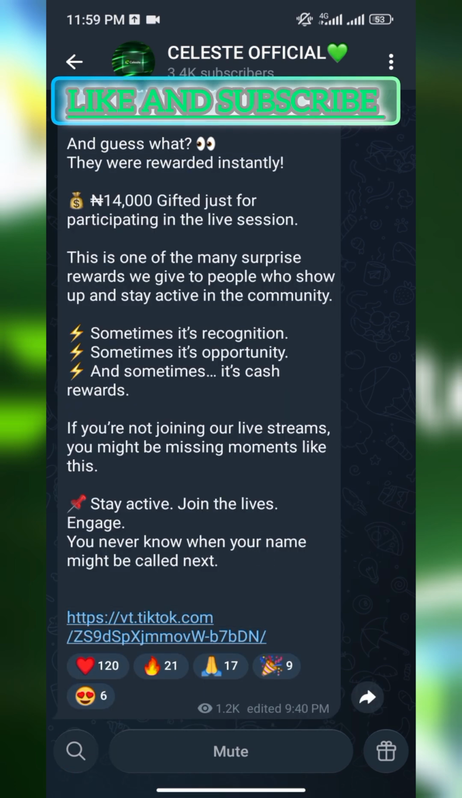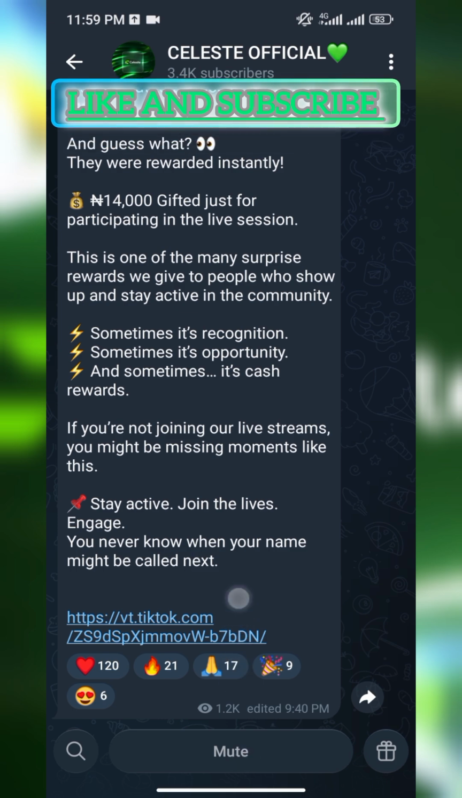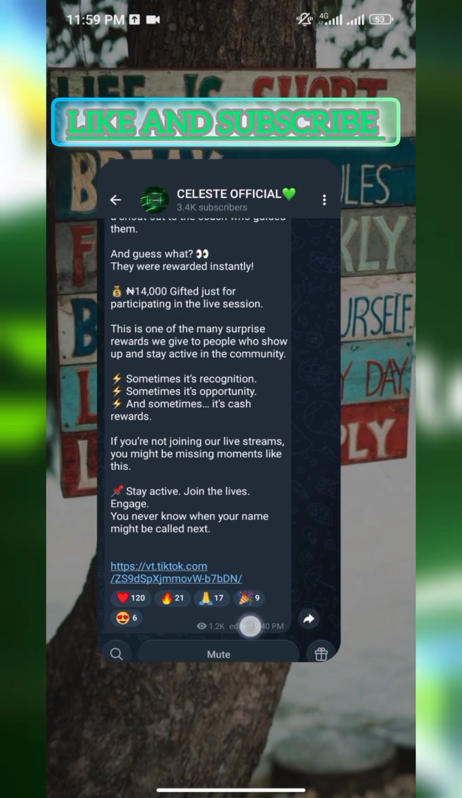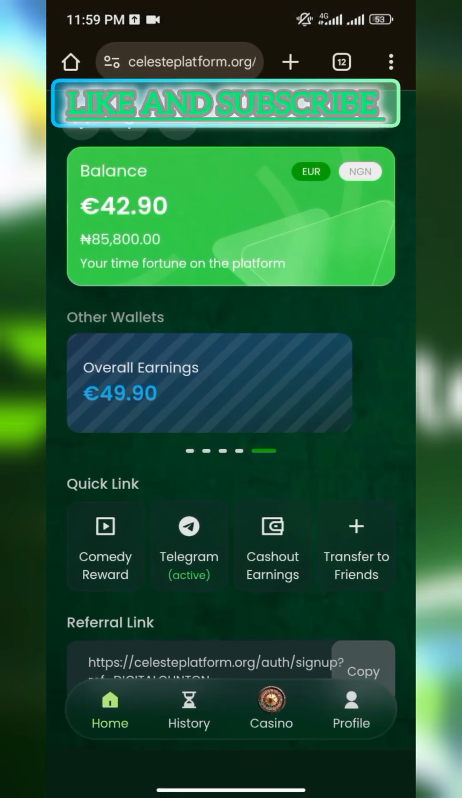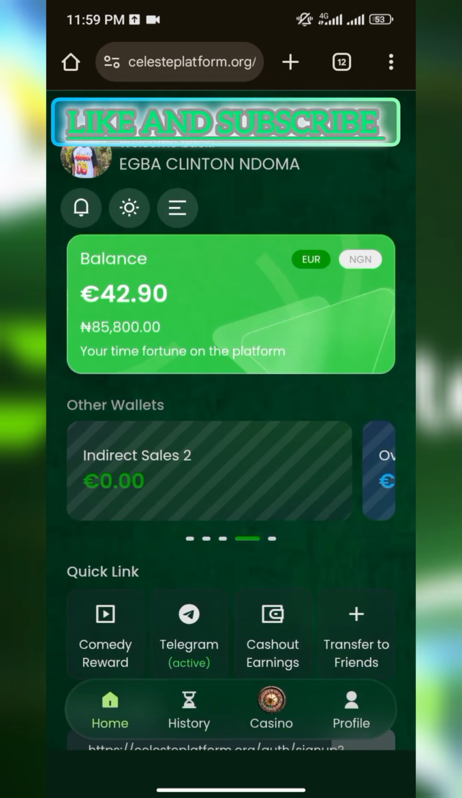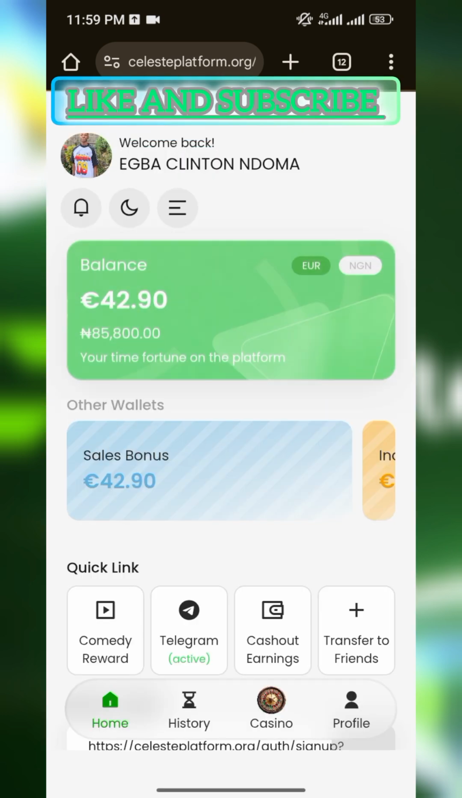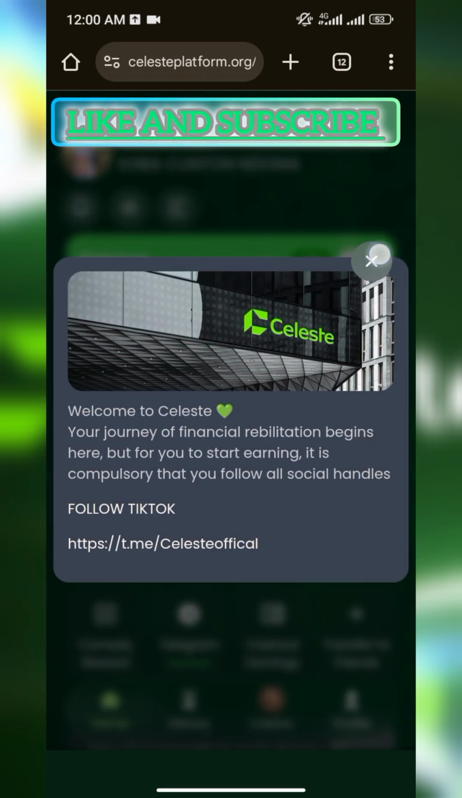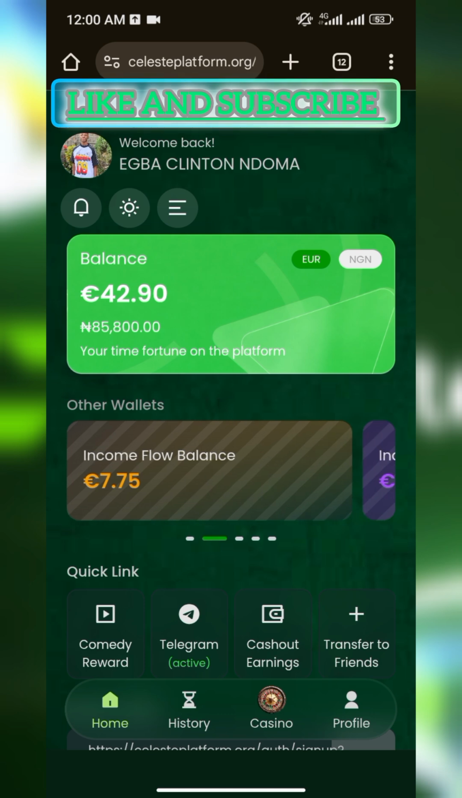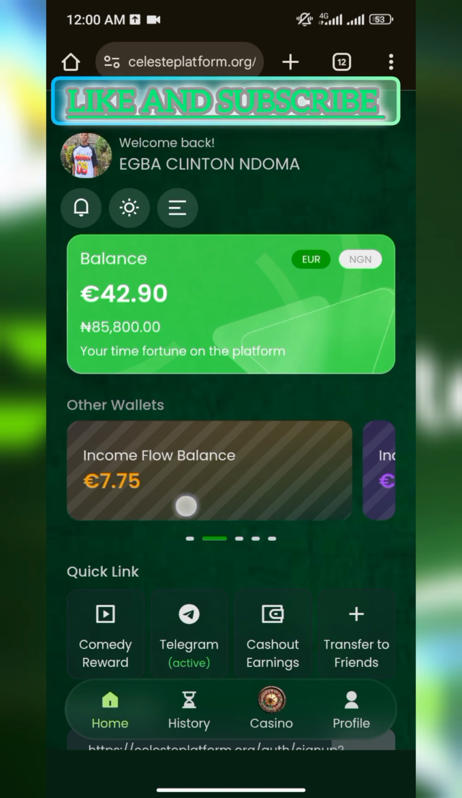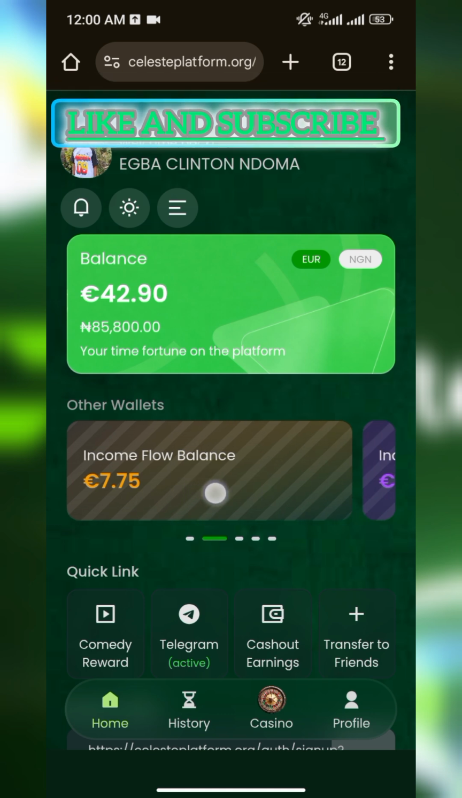So what you have to do after that is to go back to your dashboard on your Celeste platform. You minimize your Telegram, then you go back to your dashboard on Celeste. Then you are going to check the income flow balance. Once you come back, you are expected to refresh it so that it can be added. As you can see, my income flow balance has been added. It was €7 before, and now it is